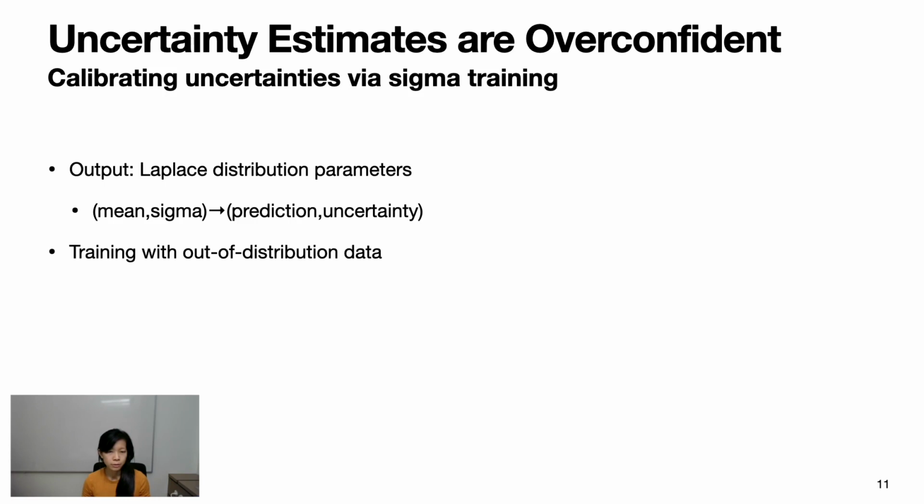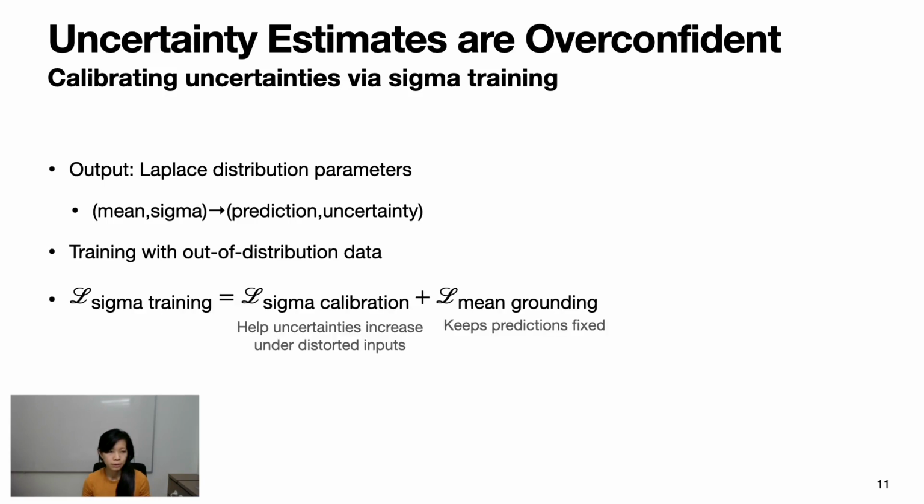In this stage, we feed the network with out-of-distribution inputs. We train with 2 loss terms. The first term helps sigma to increase when faced with distorted data, and the second term helps to keep predictions fixed.